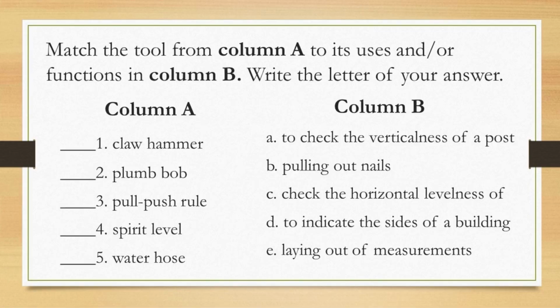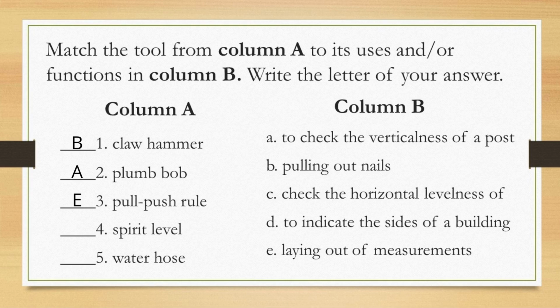Number 1, claw hammer. The answer is B, for pulling out nails. Number 2, plumb bob. The answer is A. It is used to check the verticalness of a post. Number 3, pull-push rule. The answer is E. It is used for laying out of measurements.